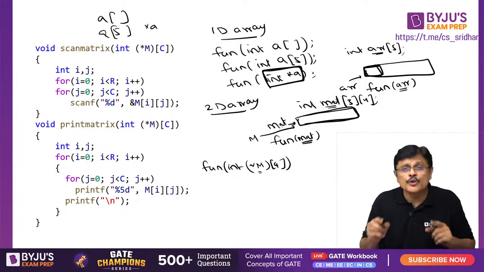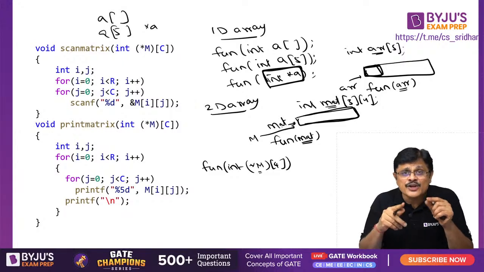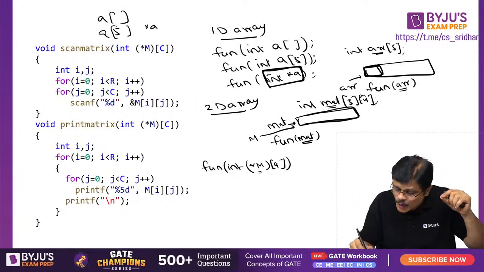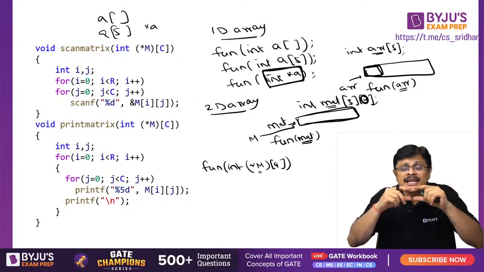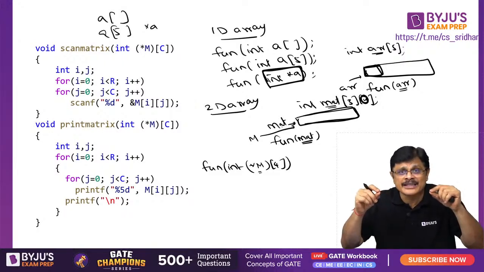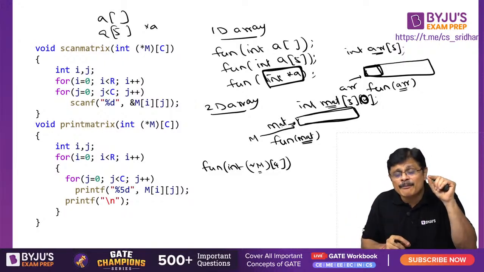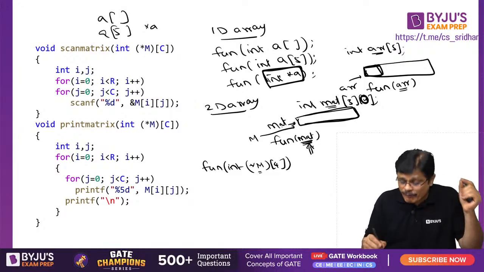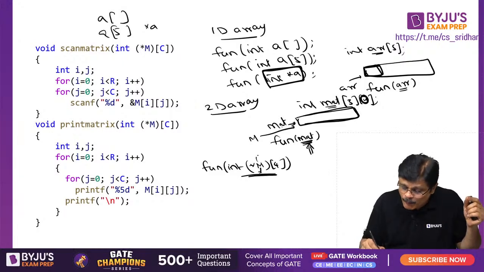Similarly, when you do a two-dimensional array, mat is actually a pointer to the 0th 1D array. How many elements are there in the 0th 1D array? 4. That is, it is a pointer to an array of 4 integers. So because mat is a pointer to an array of 4 integers, which is the actual argument, the formal argument also must be a pointer to an array of 4 integers.